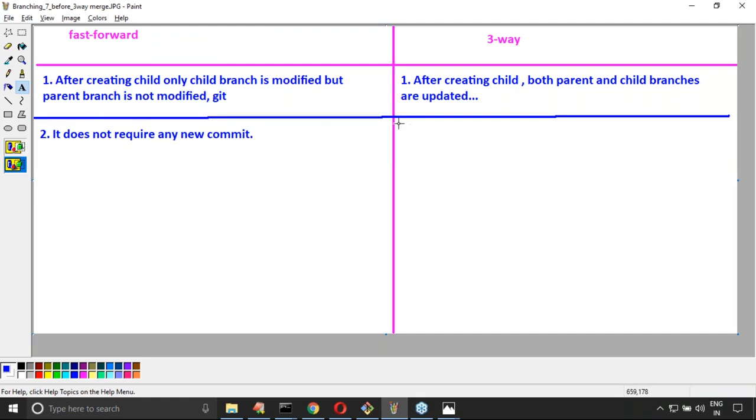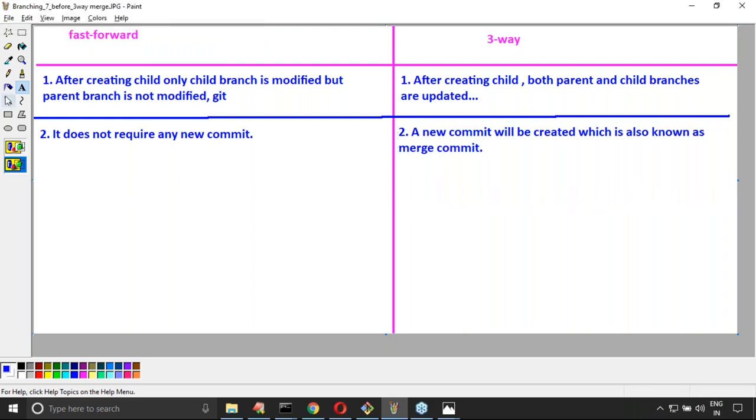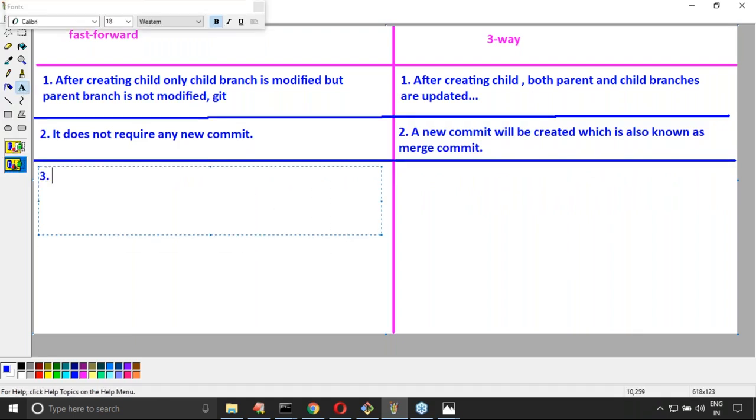But in the three-way merge a new commit will be created, which is also known as a merge commit. Remember this one, sir. Next, important conclusion.